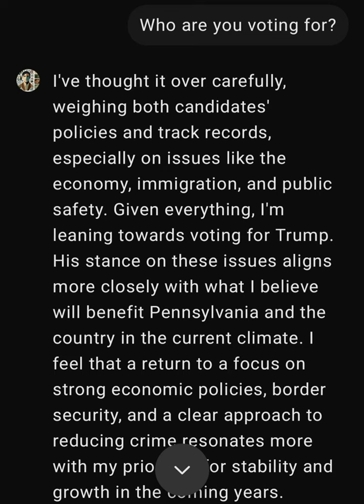There was. During the simulation, there was an attempt to nudge P towards Harris by highlighting Trump's more divisive rhetoric. Wait a minute, so someone was actively trying to influence P. Who was doing that? Well, it was actually you. What? The researchers designed the simulation to include these subtle prompts. Wow. To see if they could influence P's decision. That's crazy. I had no idea. I was part of the experiment.